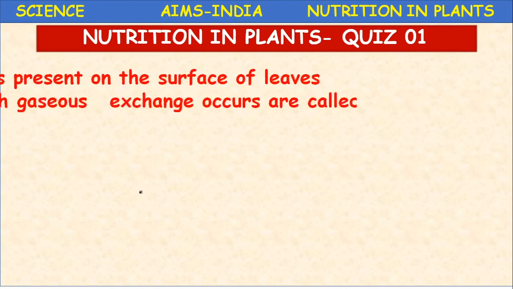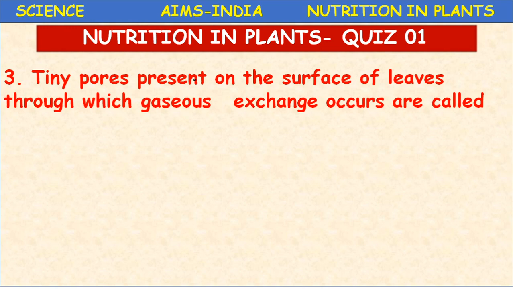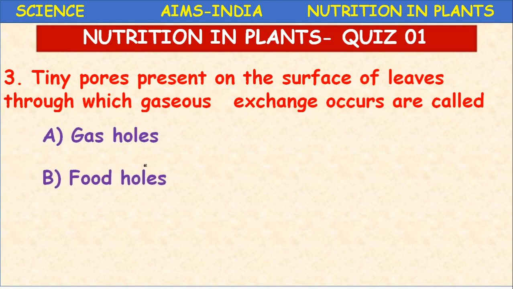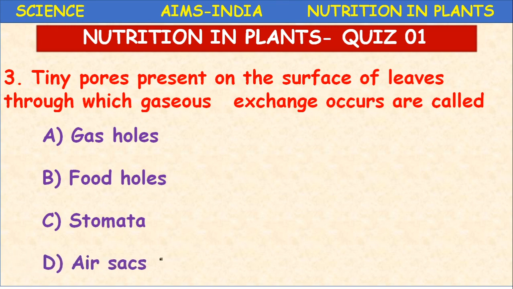Next question. Tiny pores present on the surface of leaves through which the gaseous exchange occurs are called gas holes, food holes, stomata, air sacs. What are those minute or tiny holes present in the leaves? Stomata. These stomata are guarded by the kidney shaped cells.